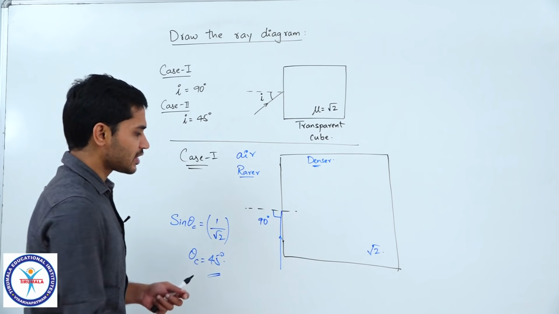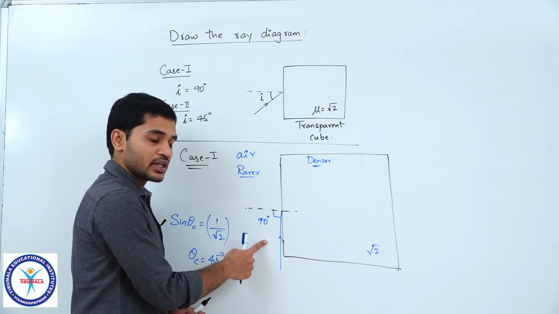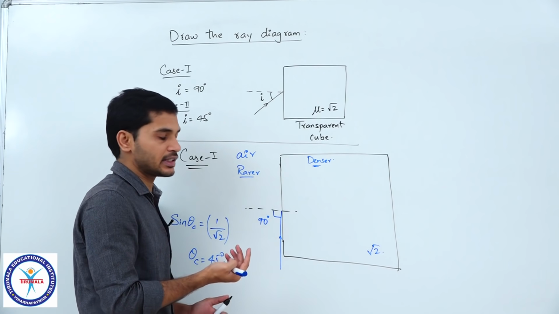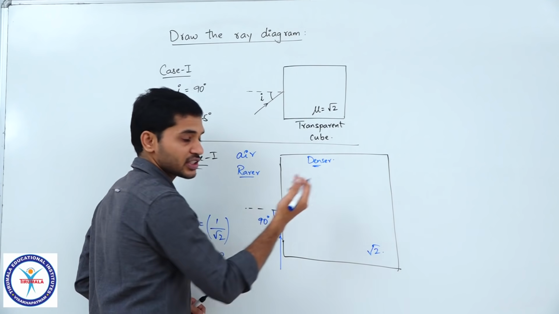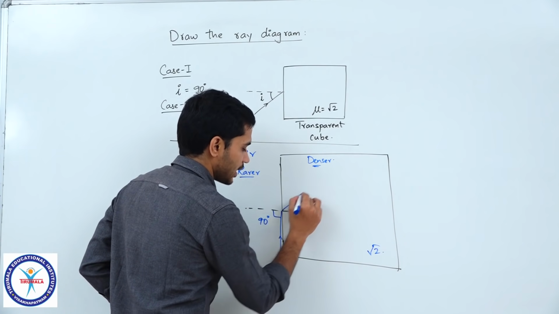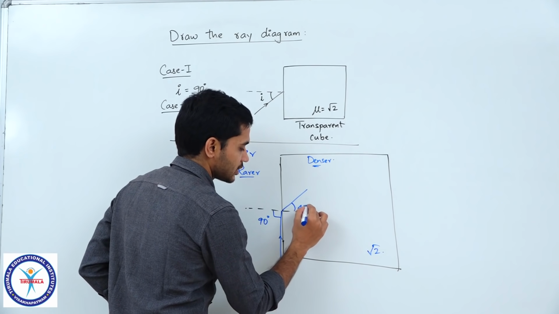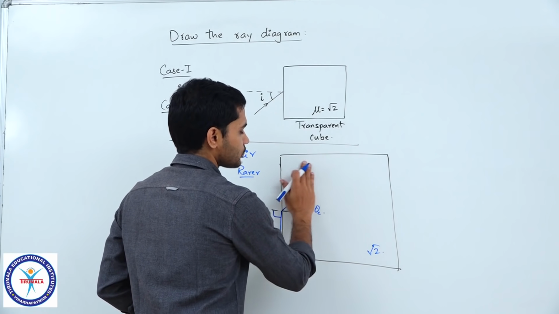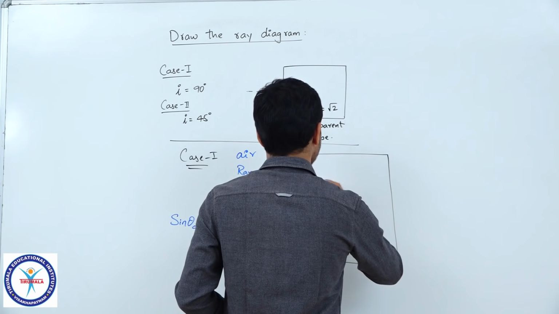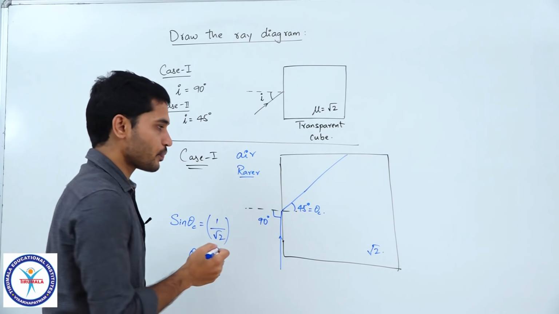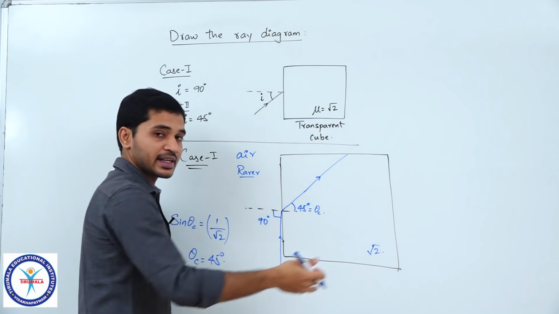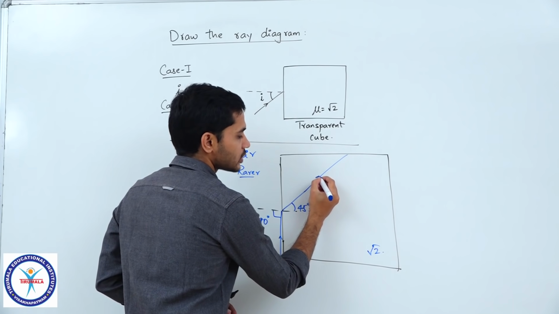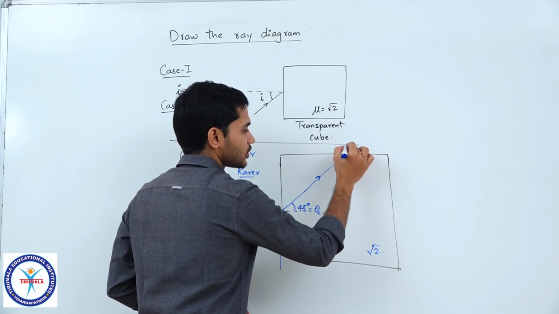Now, it basically means that whenever light is incident from a rarer medium onto a denser medium, light will definitely enter. There is no concept of TIR here, correct. So, the light will definitely enter, and we have just earlier seen that the light enters at an angle of 45 degrees, which is nothing but theta c, correct. Okay. Now this light ray goes and strikes the second surface somewhere over here. We have to trace the light ray further, not just at this surface, further as well.